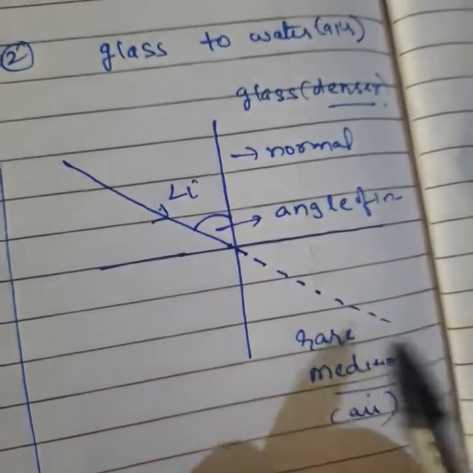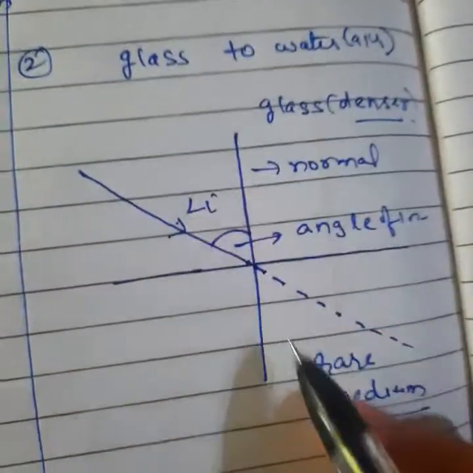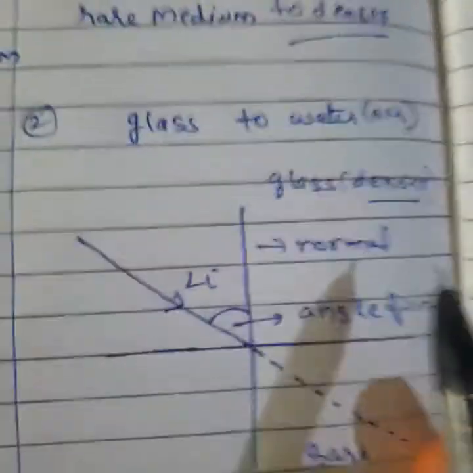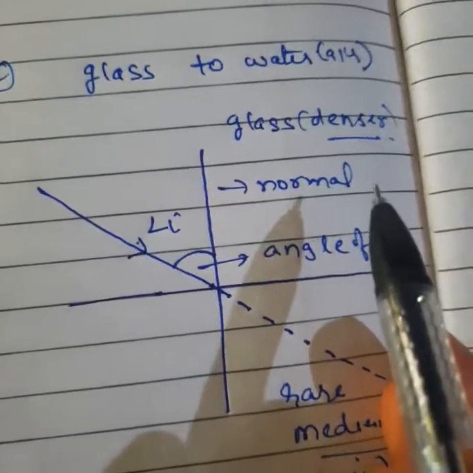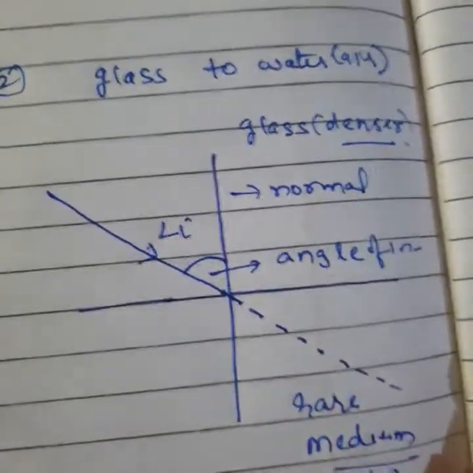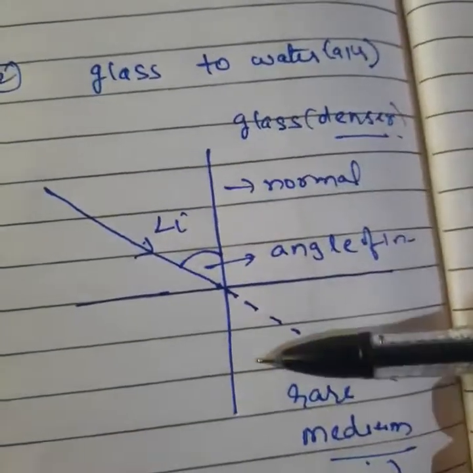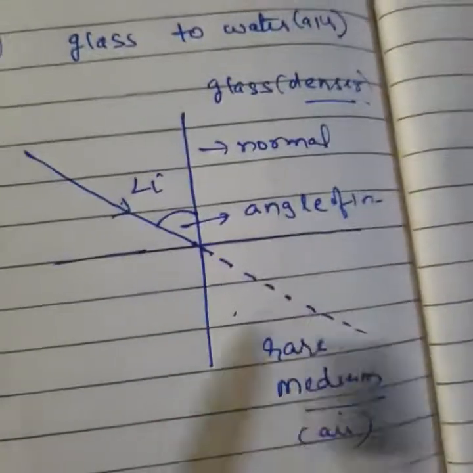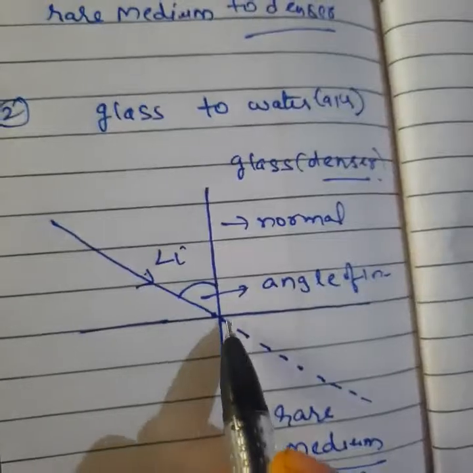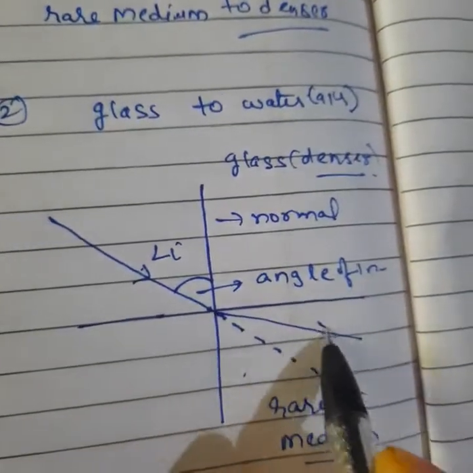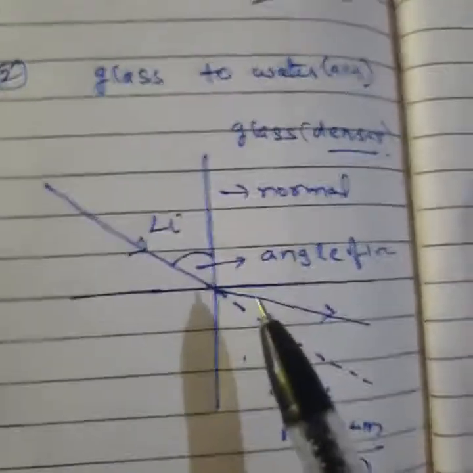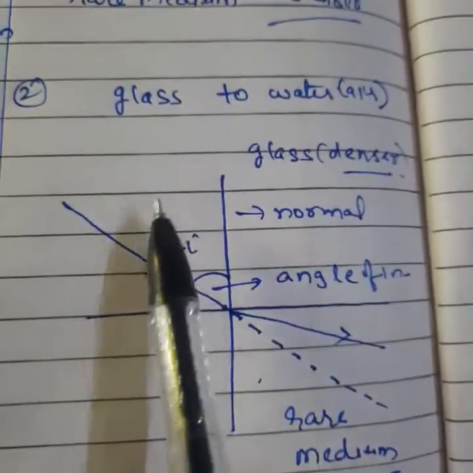Say yes or no. When light travels from denser to rare, in the denser medium it feels some force of the molecules, so it does not move freely. When it comes into the air, a free medium, it spreads, meaning it moves a little away from the normal. This is a simple explanation of refraction of light from denser to rare medium.